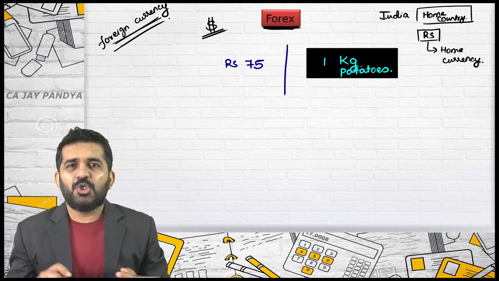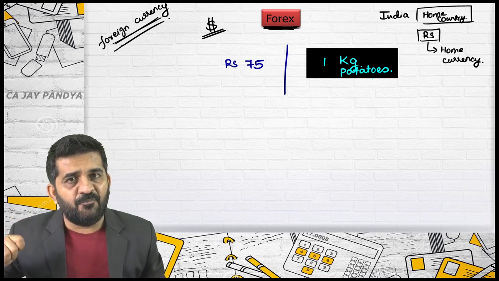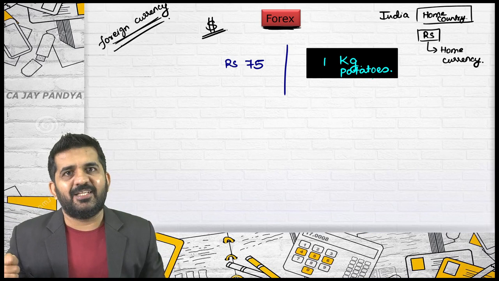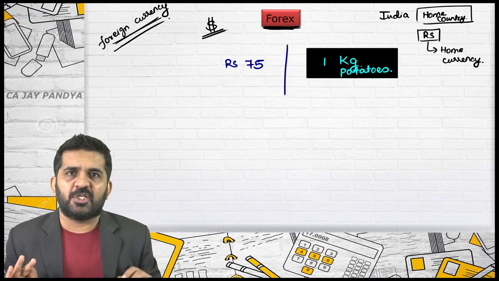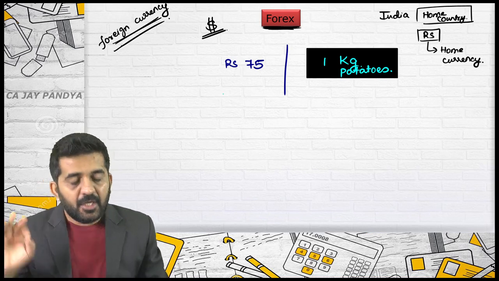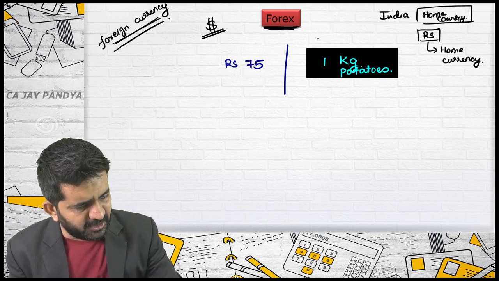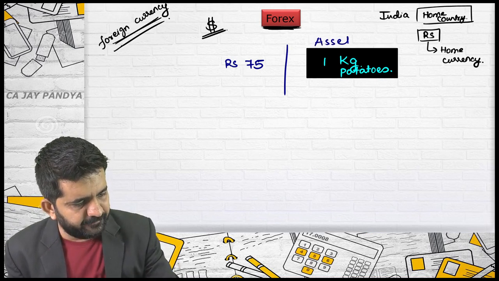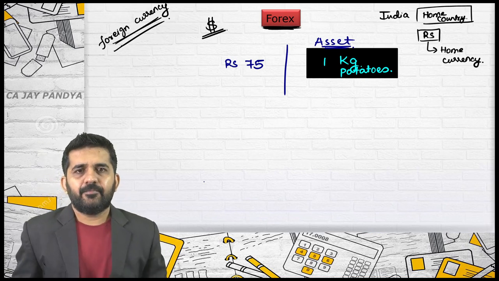Is it alright? So, what is the rate? It is of potatoes of 1 kg. What is the rate? It is rupees 75. What does it mean? If you want to purchase or sell 1 kg of potato, the rate applicable will be rupees 75. Try to understand what is the underlying asset over here. What is the asset over here? It is potatoes. Is it alright?